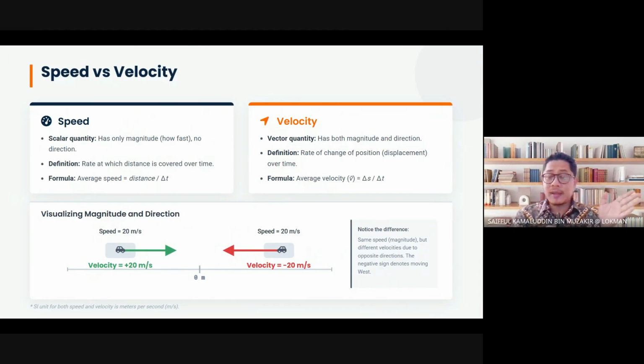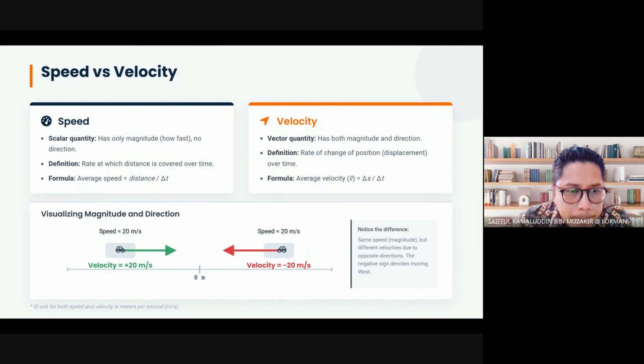If you are able to calculate the distance, you should be able to calculate the speed. If you are able to calculate the displacement, you should be able to calculate velocity because the equation is very easy. Distance divided by time or displacement divided by time. You got speed. Another one, you got velocity. It's very, very super easy. Even for newcomers, I think this can be understood easily. The gist could be grabbed easily.